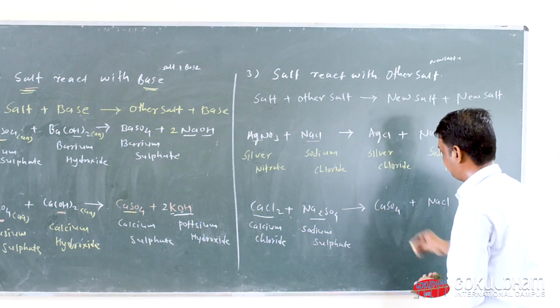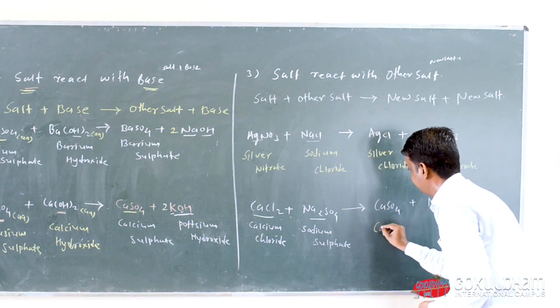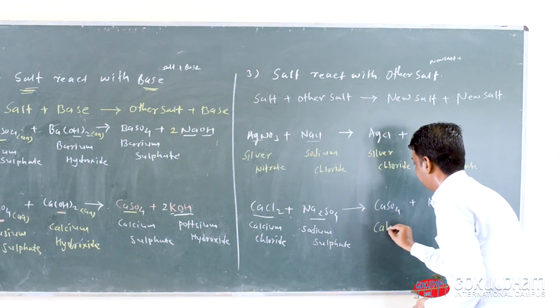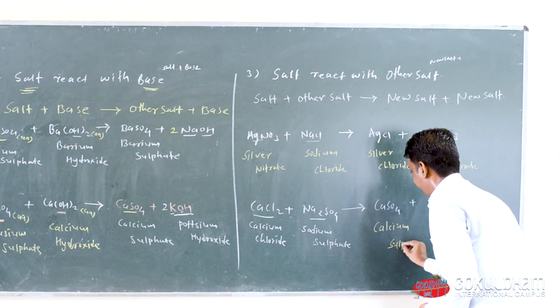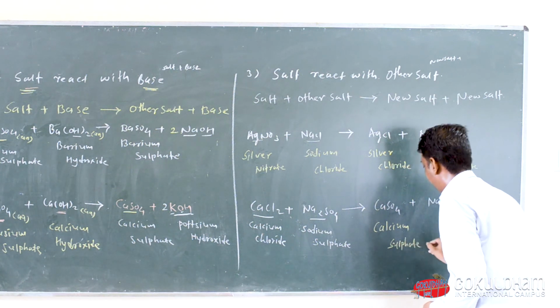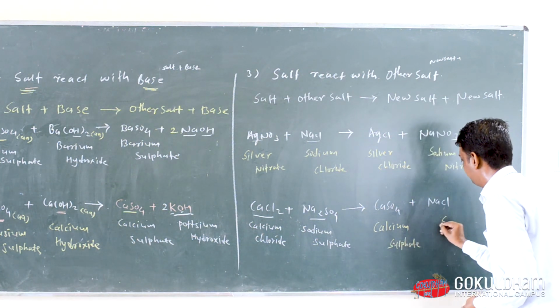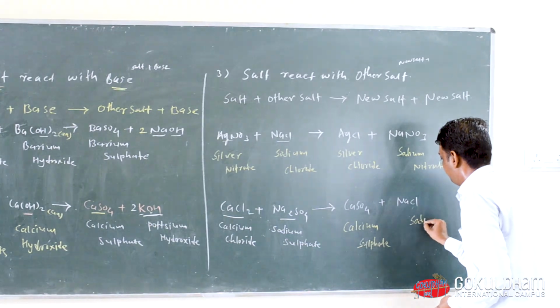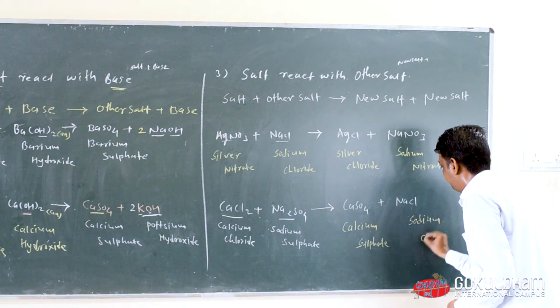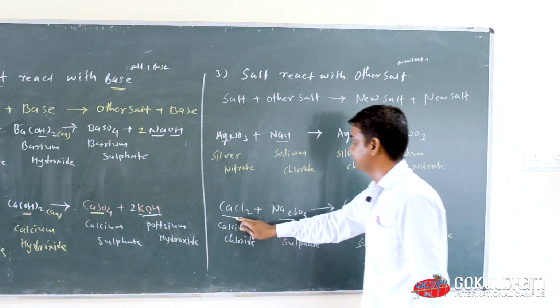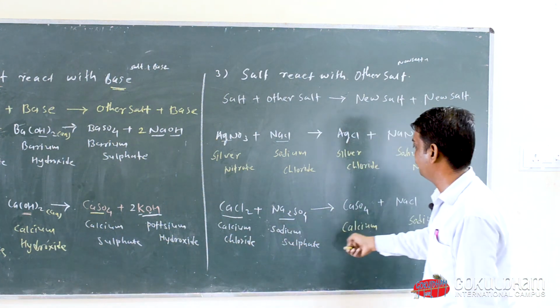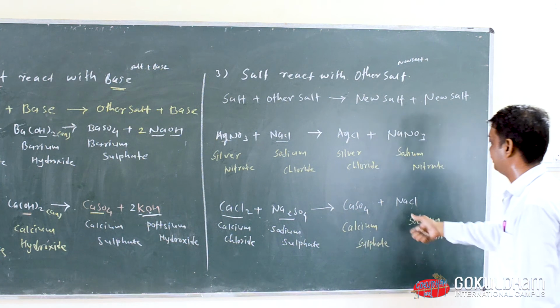So this one is known as calcium sulfate and this one is known as sodium chloride. That means when CaCl2 reacts with Na2SO4, we get CaSO4 and NaCl.